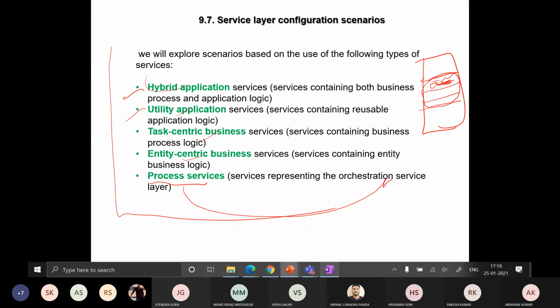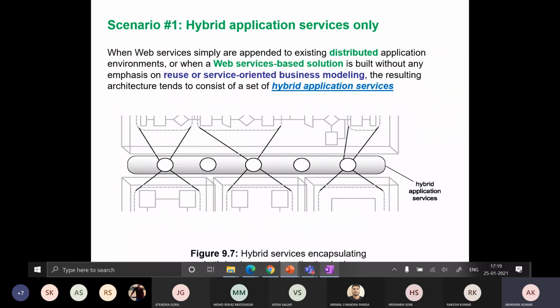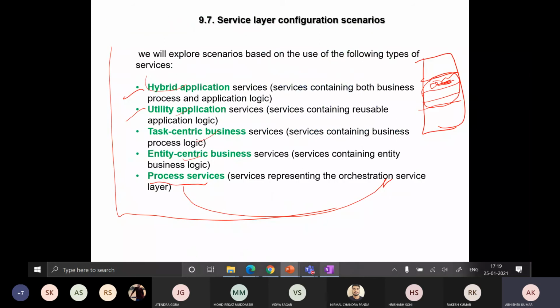So how are we going to design, how can we come up with this kind of layered architecture using these services only? It is like permutation and combination.